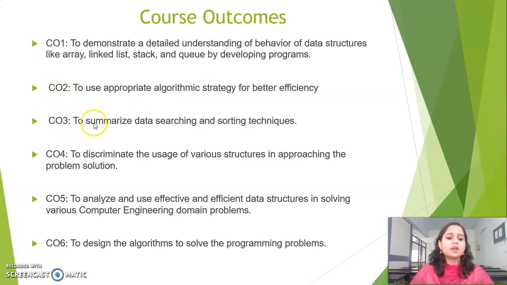Now next one is to summarize data searching and sorting techniques. Once you go through all the searching methods and all the sorting methods, you will be able to summarize. Summarizing means to decide for small data which one is best, or for sorted data which one is best, or which one is the worst, or what is the time complexity of every algorithm. Time complexity means what is the time requirement of every algorithm.